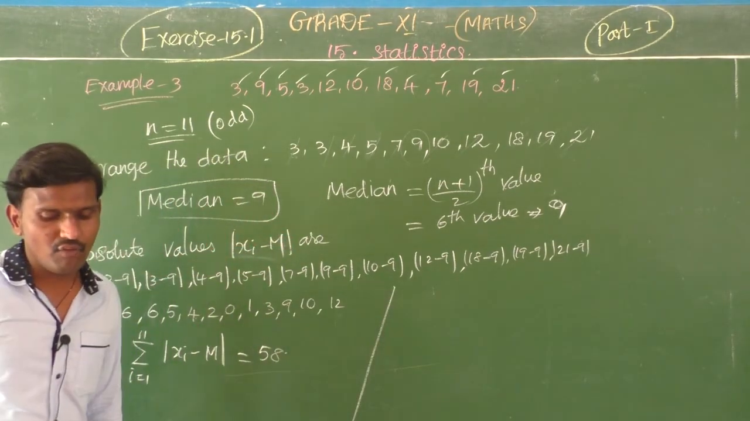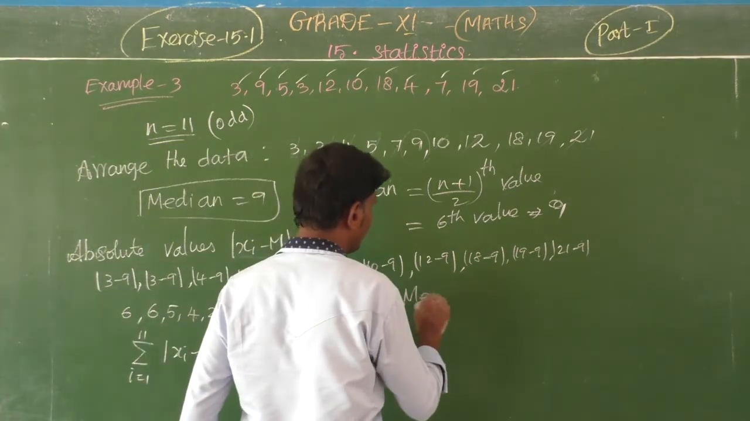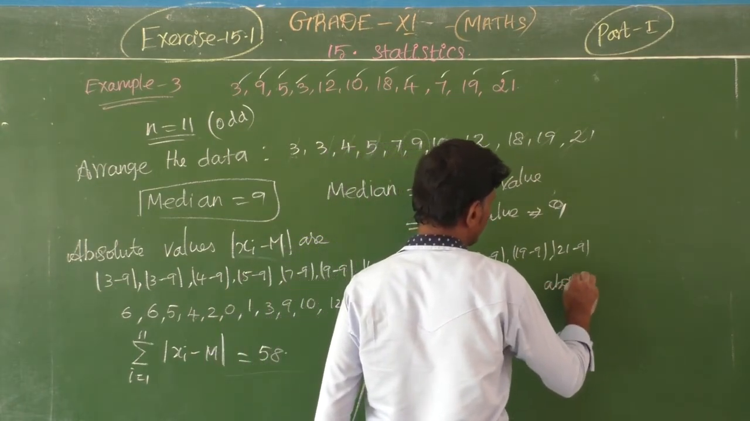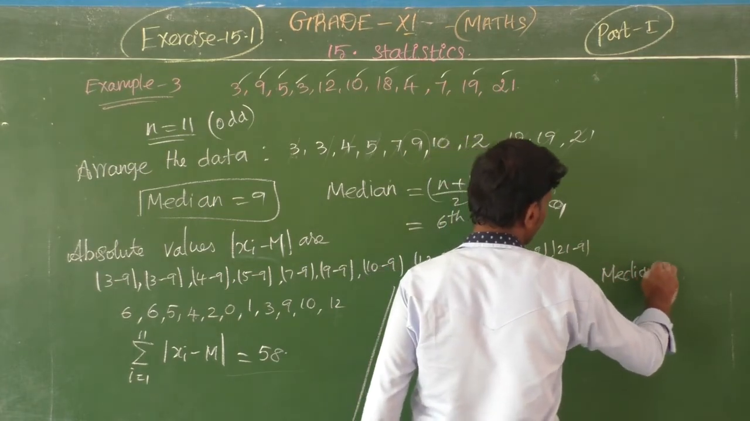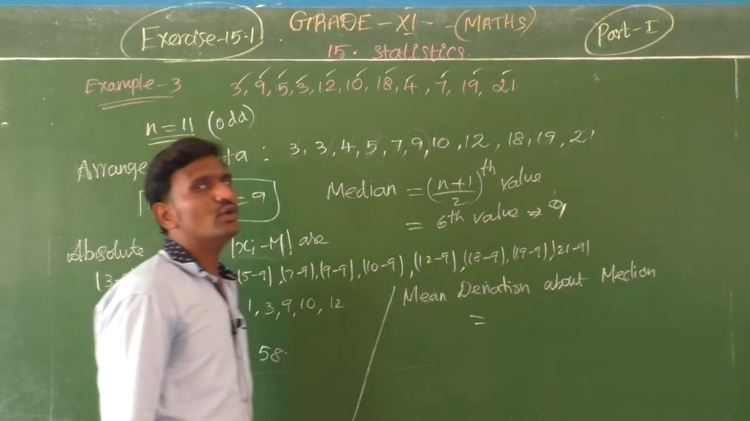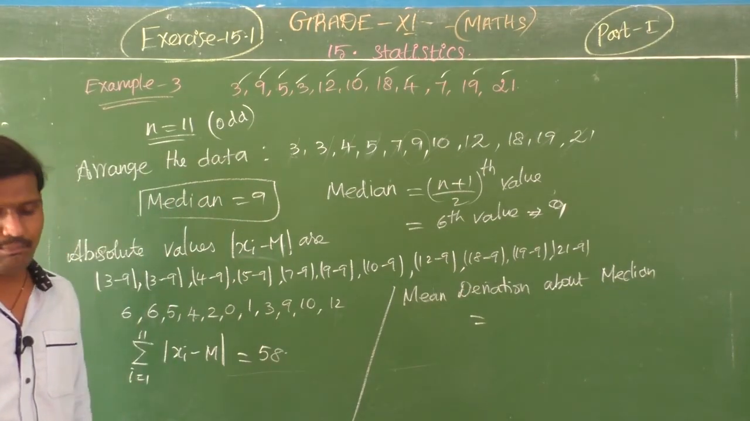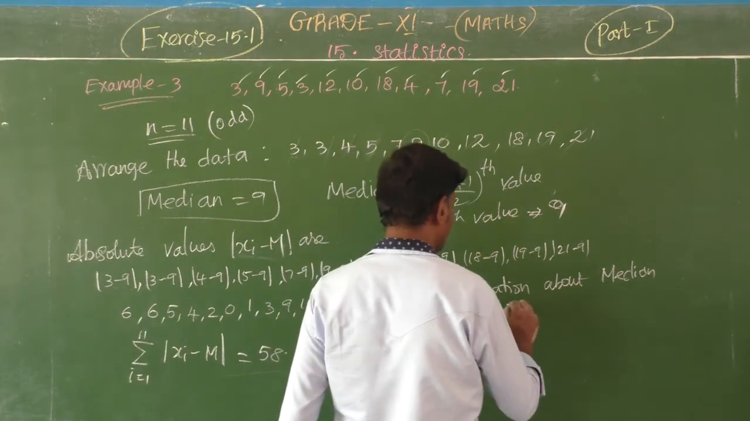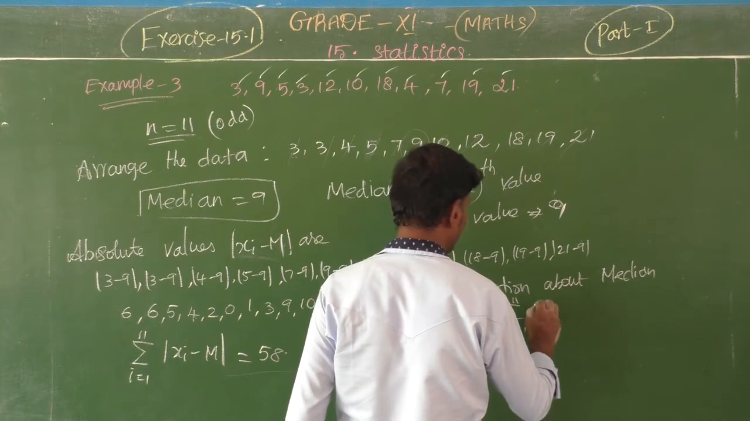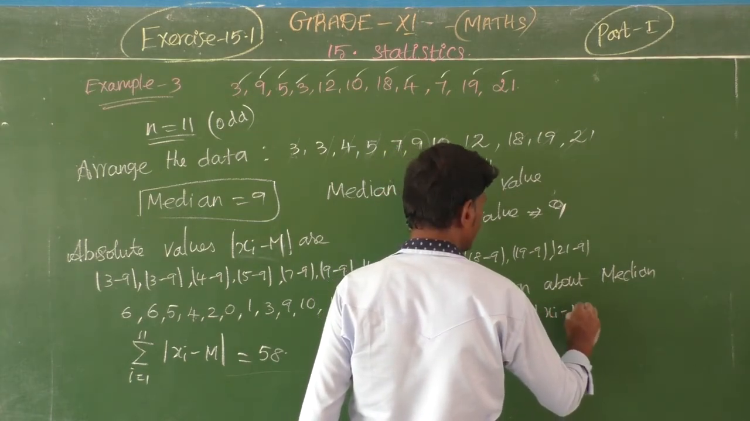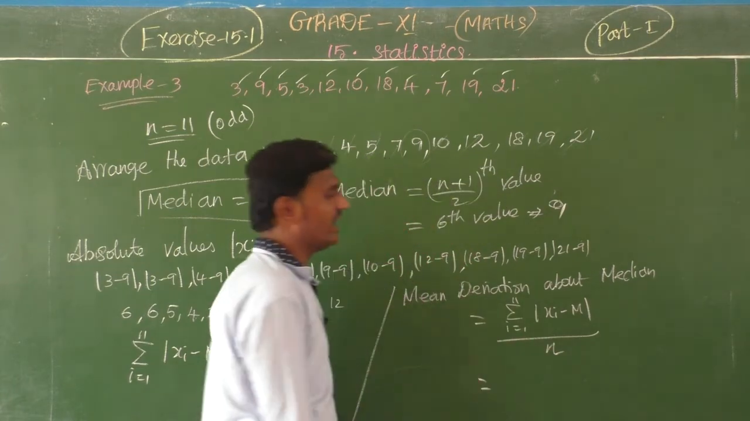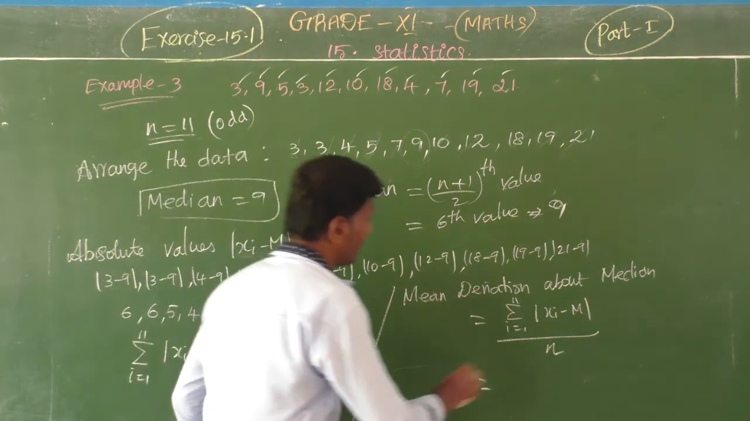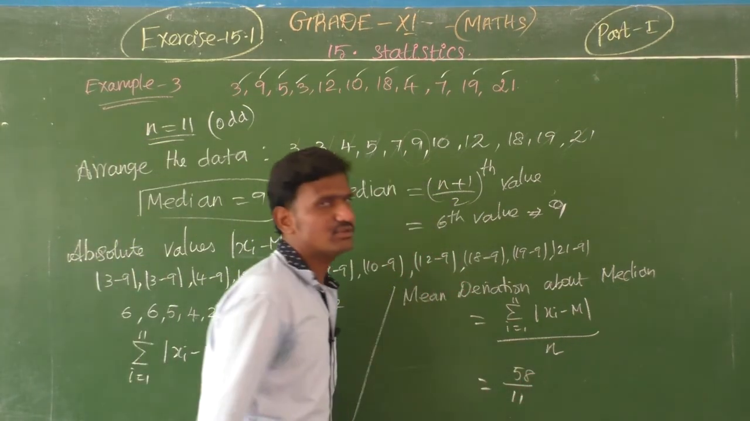Okay. Then finally, what we are going to do? Mean deviation about median. You have the formula, which is 1 by n, summation i equal to 1 to 11 of |xi minus M|, the whole divided by n. So here we have found the absolute value sum, 58, divided by total observations, how much?